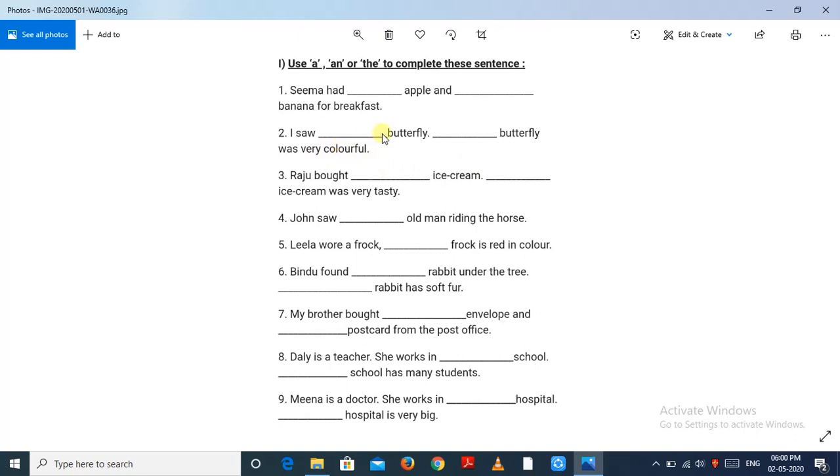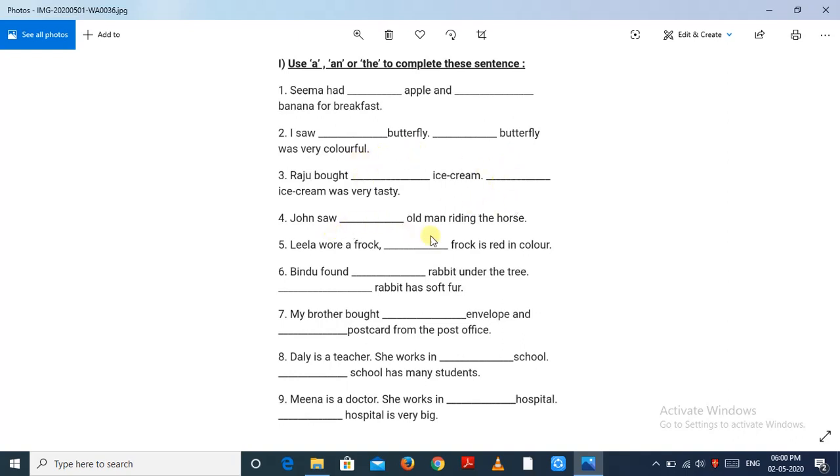So remember, when we use a word again in the continuation, that is in the next sentence, then we use "the" because we are speaking about this butterfly which we referred earlier. Raju bought dash ice cream. Bought an ice cream. Dash ice cream was very tasty. So try to answer. Here what do we use? Very good. Here same, the ice cream, previously referred noun.